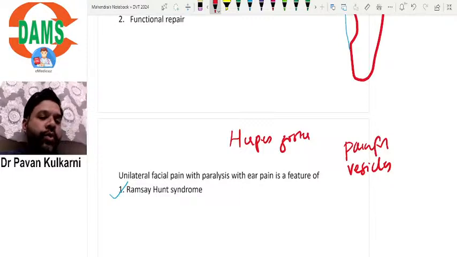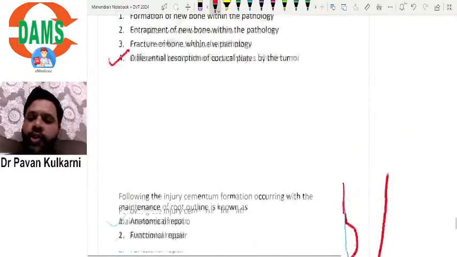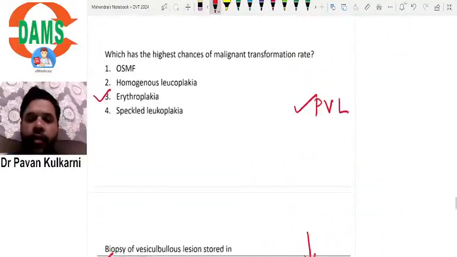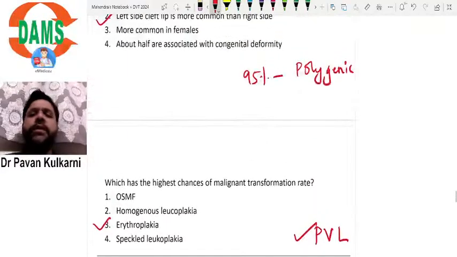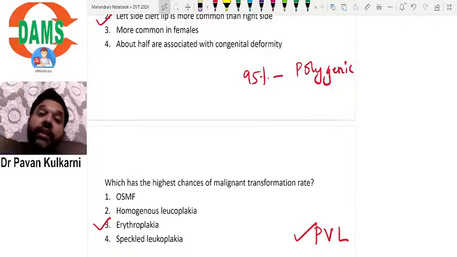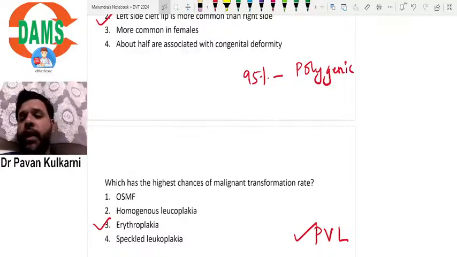Okay, so these are some of the recall questions which I have tried to explain. I hope most of these questions have been discussed. These are very simple concepts, which have been discussed in the class also and emphasized even during our DAMS visual treat. Most of the questions have been discussed even using the images. I hope this has helped you a lot.